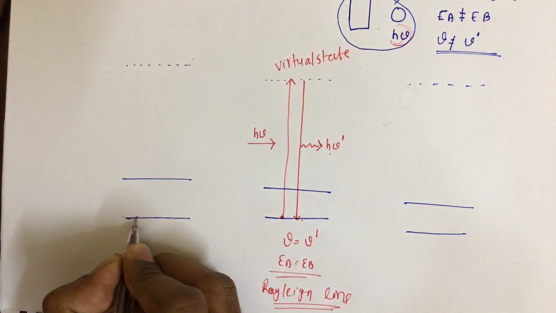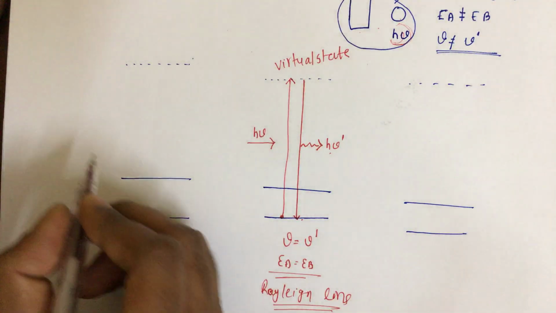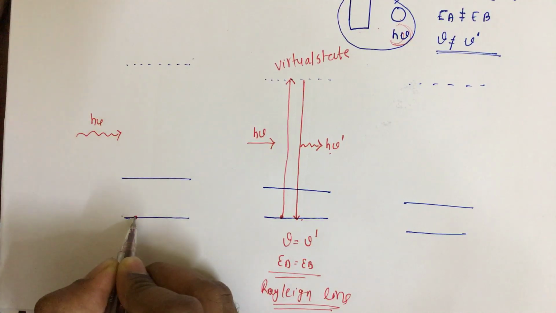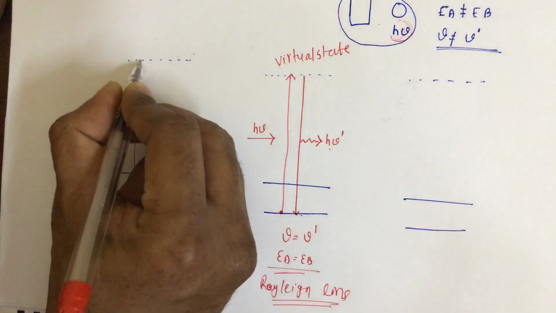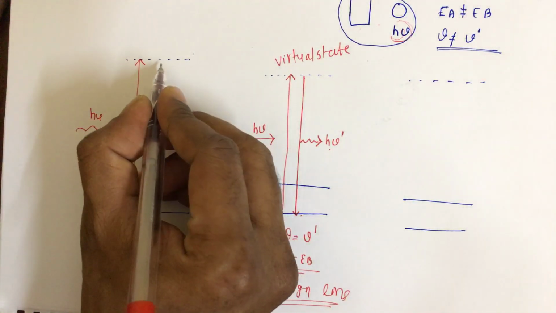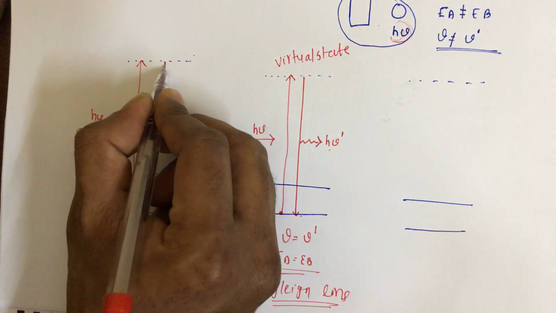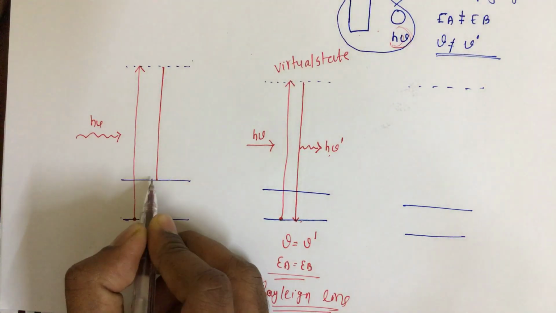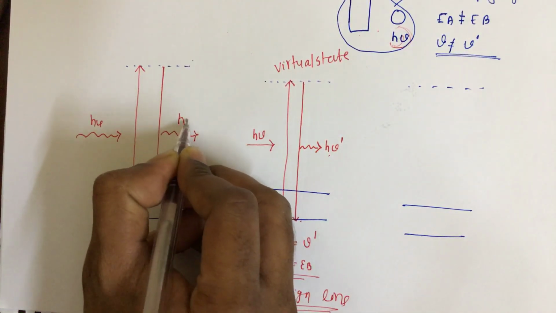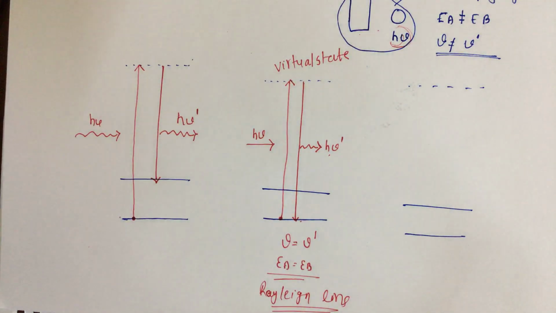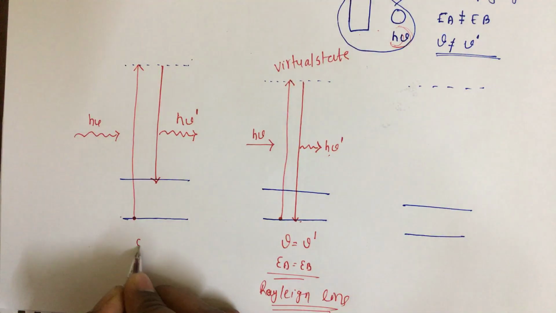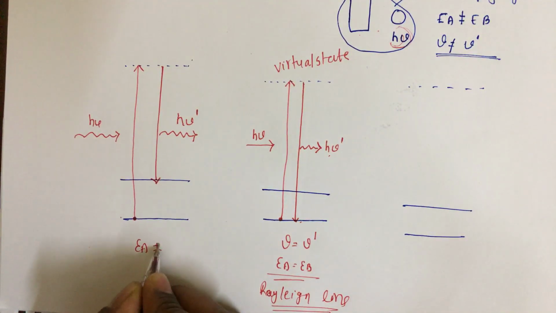Now the molecule is at the ground state. After a collision with a photon, it goes from the ground state to the excited state. Now imagine that it is coming back to the excited state only, and the scattered radiation is h nu dash. By seeing the diagram itself, we can identify that the initial energy and final energy are not the same.